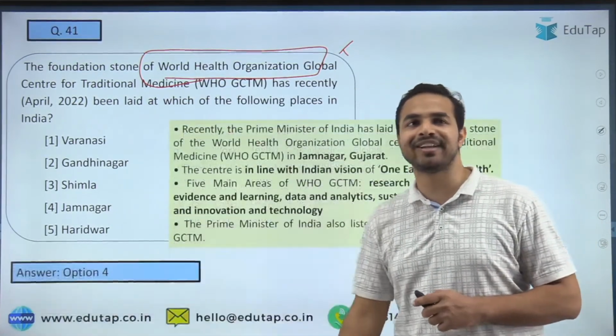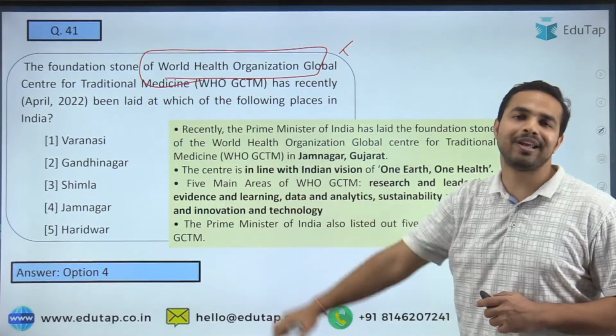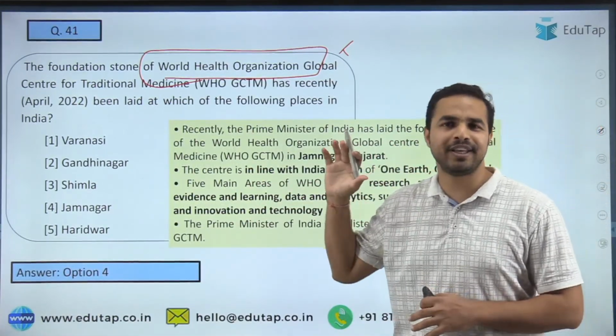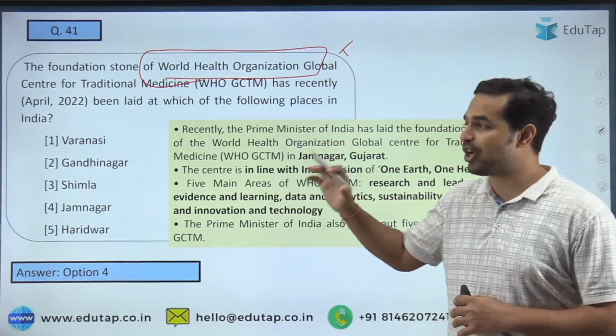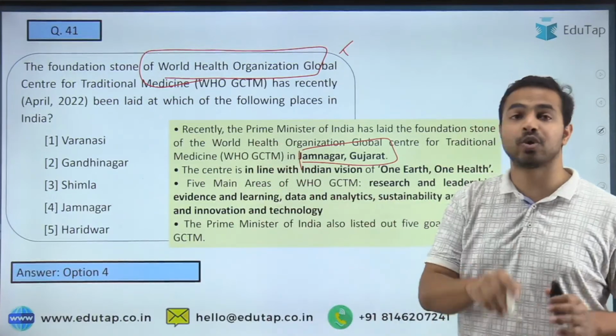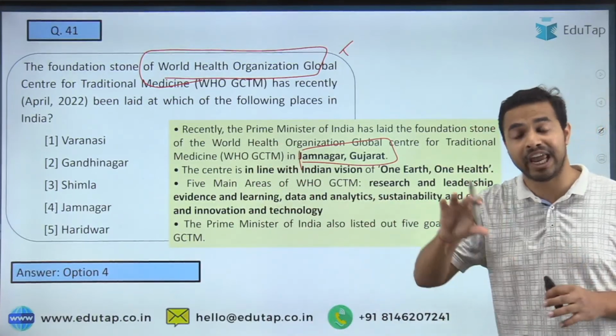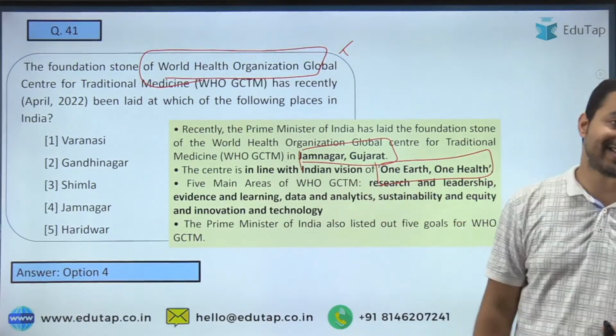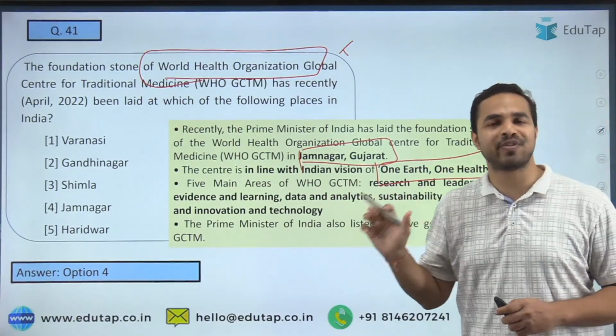And I am getting the right answers. Jamnagar, absolutely right, guys. Option D is the right answer. So Nilesh, Subhashmita, Sonali, everybody is saying that the right answer is Jamnagar. Well done, guys. So here you can see कि Jamnagar गुजरात के अंदर इसको basically launch किया गया था, and this is in line with India's vision of one earth, one health. So this is what you are required to remember from the exam point of view.